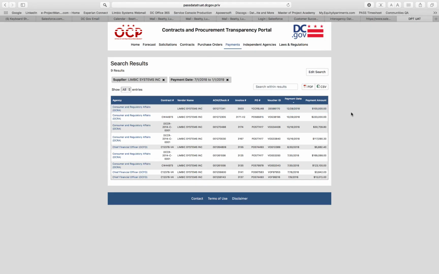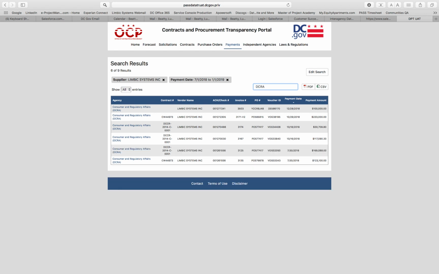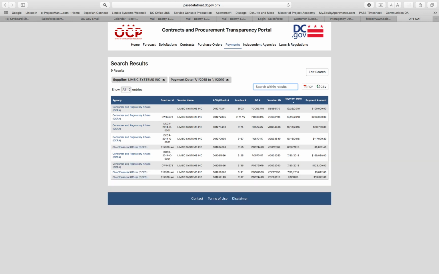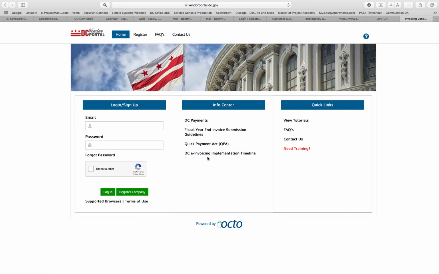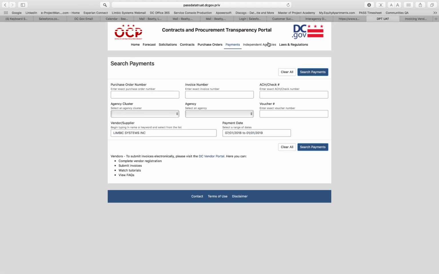We'll also show for payments. If I get out of this search, that I can search within the results. So if I type in DC array, it then limits the search results. Or I can edit the search, clear all of the information. We've also added the DC vendor portal link here so vendors know that you can get out to the DC vendor portal to do invoicing electronically, and that statement's new and is there.